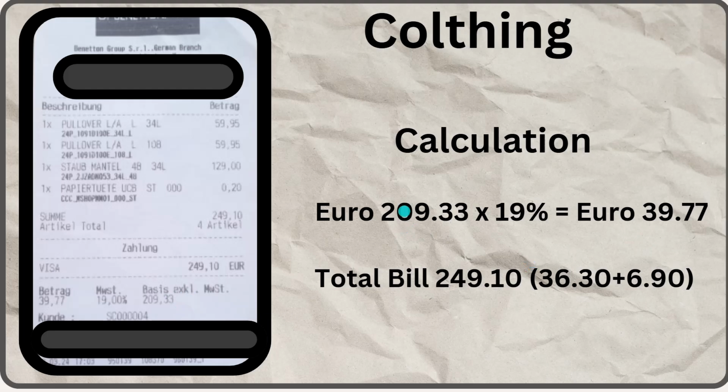So it's a pretty simple calculation, basic. Of course, the idea here is to make you aware, so that you are well aware as a consumer. So if you see basically 209, 19% comes to 40 euros and the total bill comes to 249 euros point 10 cents.